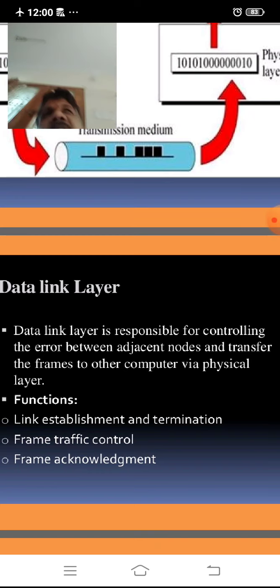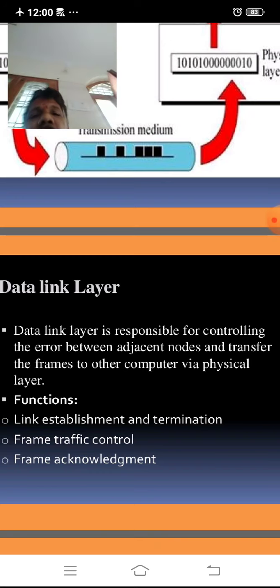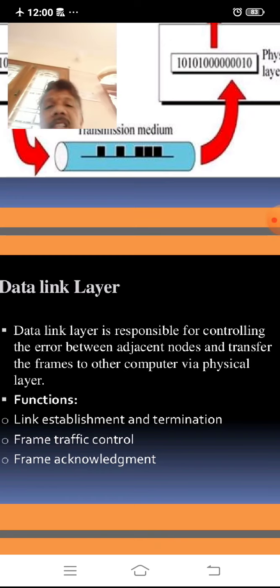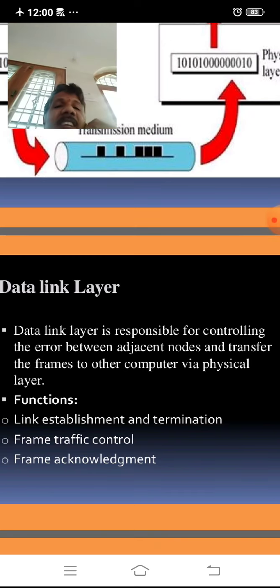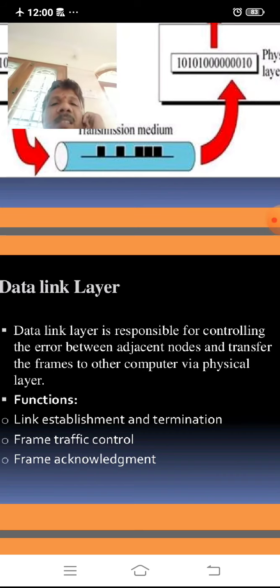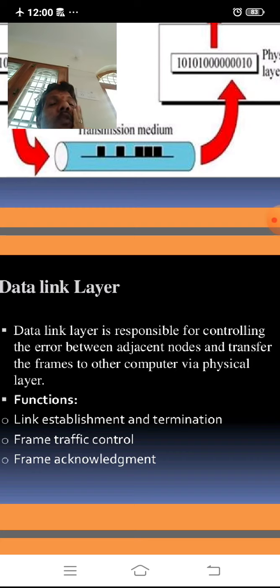The physical layer part is controlling the end-to-end point. Here the data link layer is controlling error between adjacent nodes. That means it reduces the errors, or it looks to send the data without errors. Such controlling is done by the data link layer.